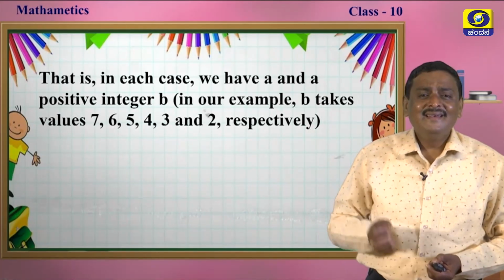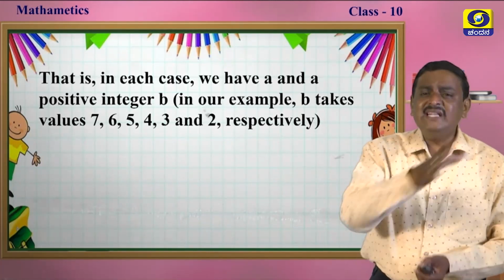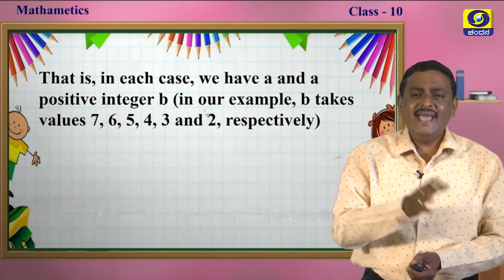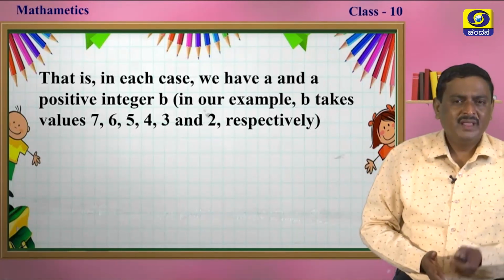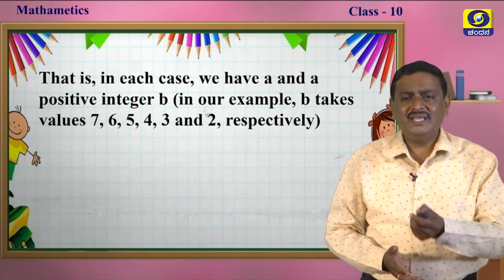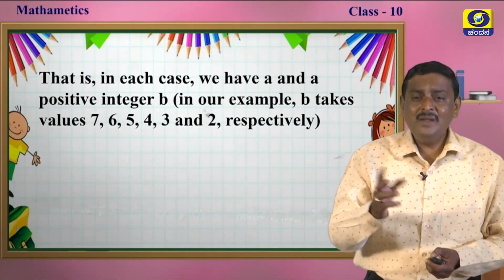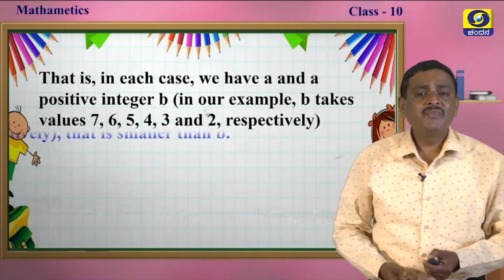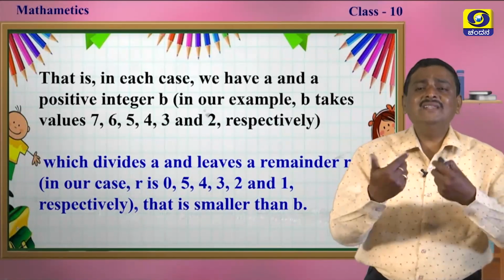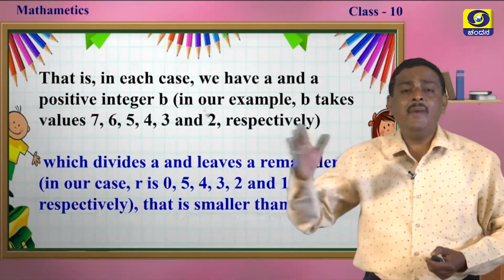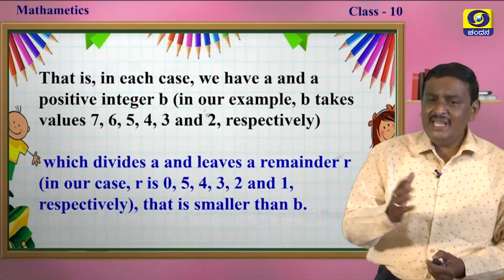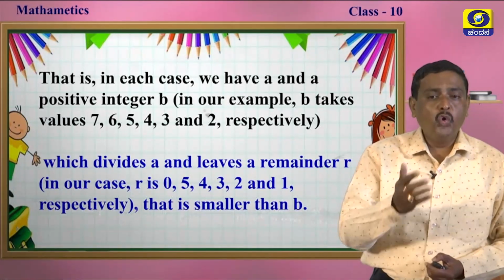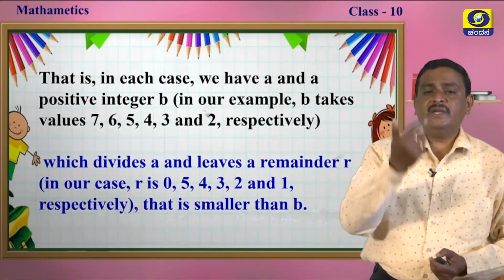Now, observe that in each case we have positive integers A and B. In the examples, B takes the values 7, 6, 5, 4, 3 and 2 respectively, and B divides A and leaves the remainder R. In each case, if you notice, R is 0, 5, 4, 3, 2 and 1 respectively, my dear students.